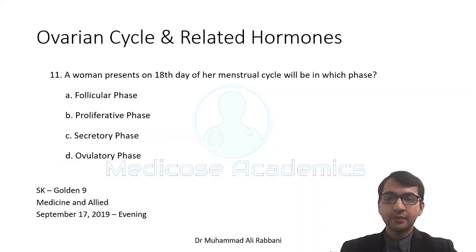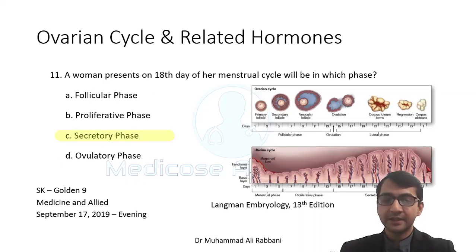A woman present on the 18th day of a menstrual cycle, she will be in which phase? For this purpose you should know the phases of the menstrual cycle. Here the answer would be secretory phase. The interesting thing is the phases of the ovarian cycle are named differently depending upon what you are seeing. If you are seeing the endometrium, for the first 3 to 5 days it is known as menstrual phase, then as it grows it is known as proliferative phase, and after the ovulation it is known as secretory phase.